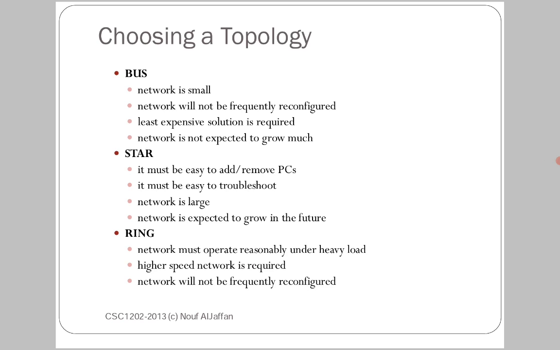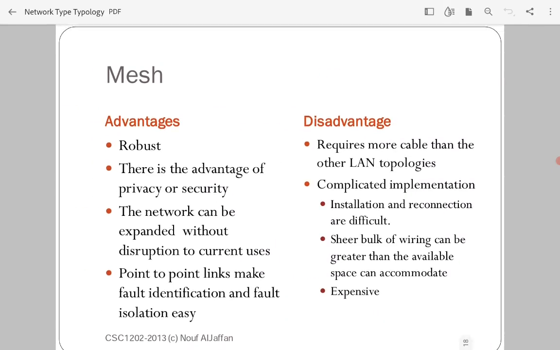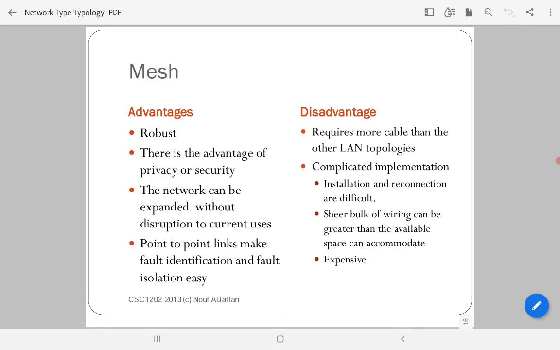Star network is easy to add or remove client services, easy to troubleshoot. Network is large. Network is expected to grow, means fast growth. Ring network means network must operate reliably and a high speed network is required. So these are the main components of the different types of networks or topologies.